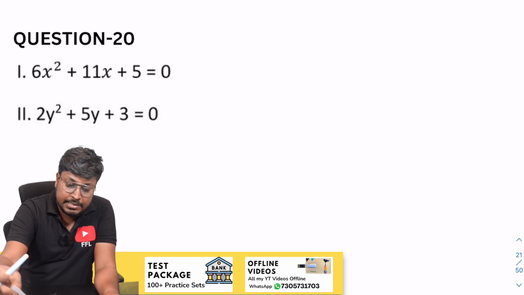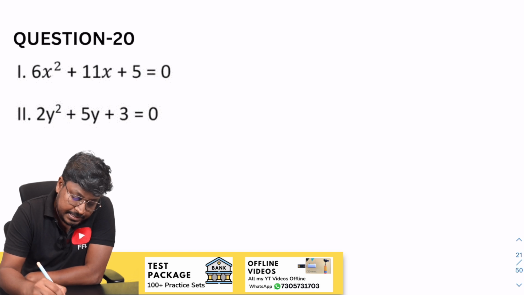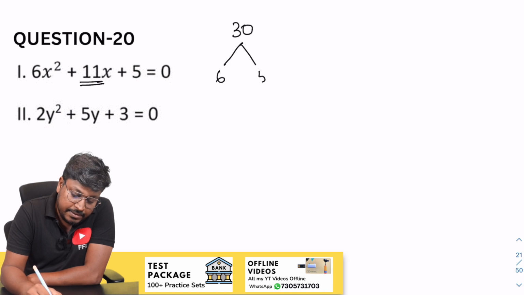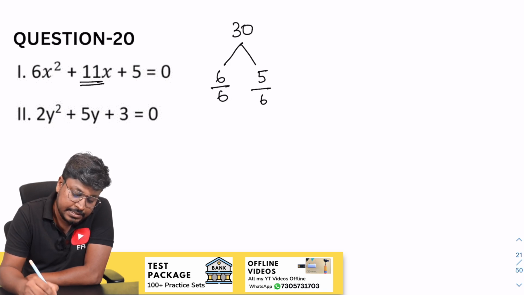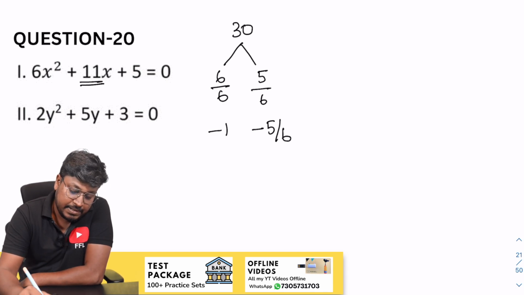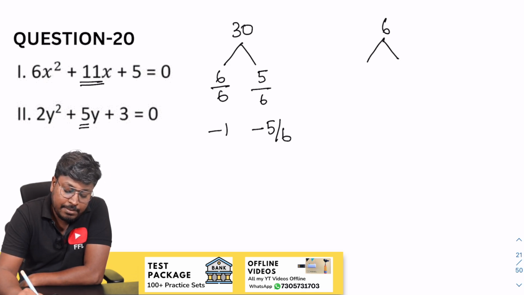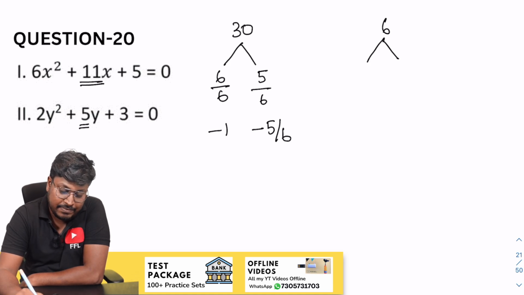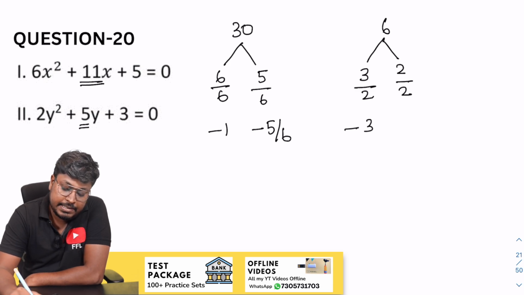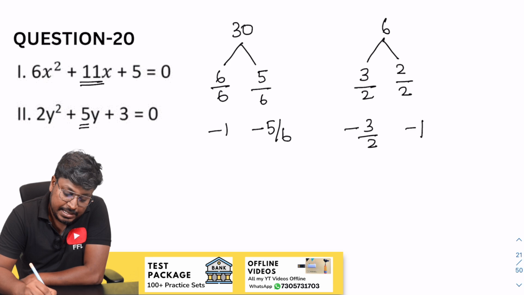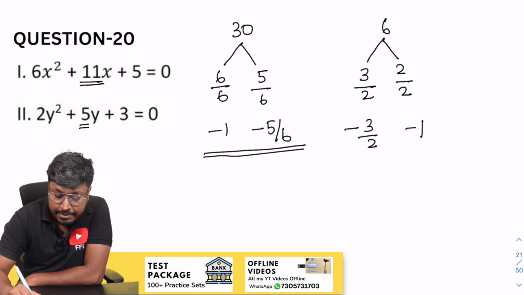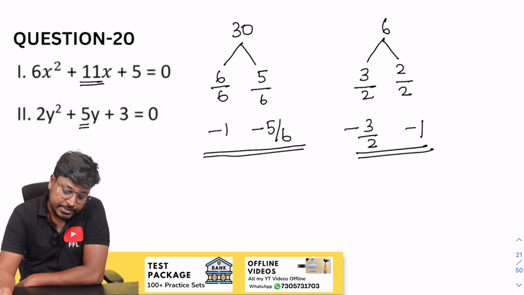So next question is the 20th question. So 6 into 5 will be 30. Our target is to get 11 here. So 6 and 5 again. So divided by 6, divided by 6. So minus 1, minus 5 by 6, the factors of x. So next, 3 into 2 will be 6. Our target is to get 5 here. So you cannot write this as 6 into 1. 6 into 1 is not the factors. So 3 into 2 will be 6. So divided by 2, divided by 2. So this will be minus 3 by 2 and minus 1. So finally the factors of x are minus 1, minus 5 by 6. Y are minus 3 by 2 and minus 1.